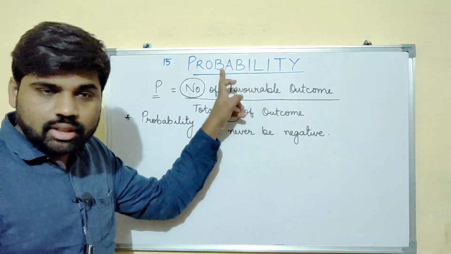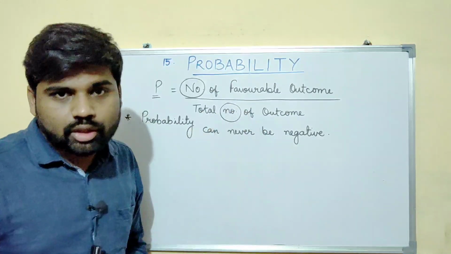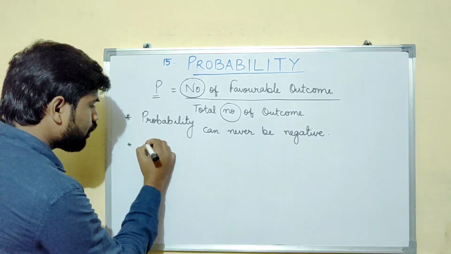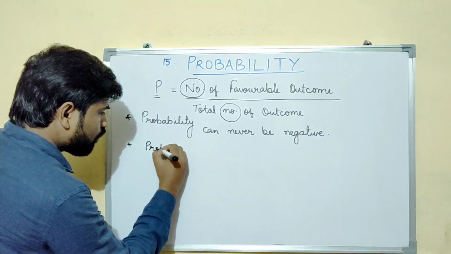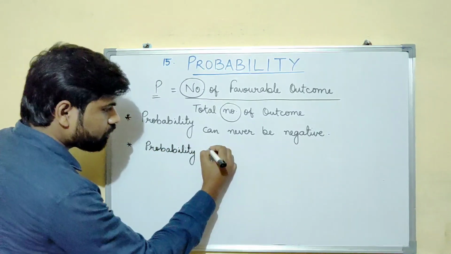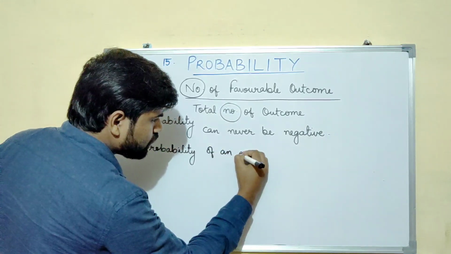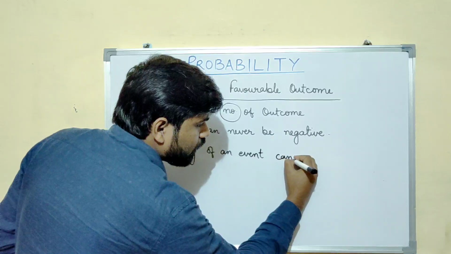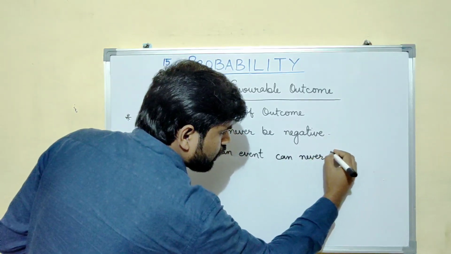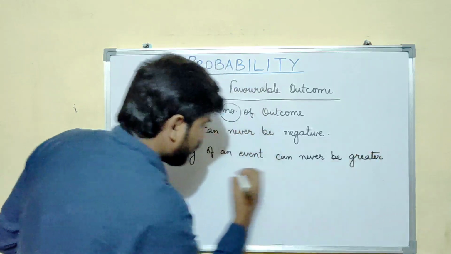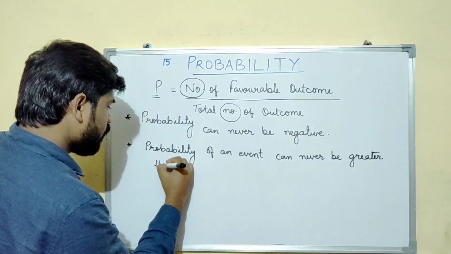The numerator is smaller than the denominator, which implies that the probability of an event can never be greater than 1.